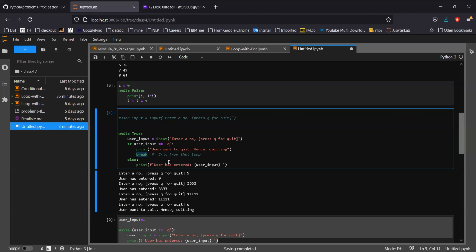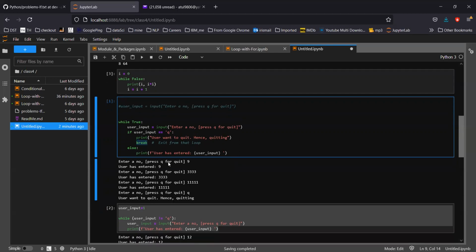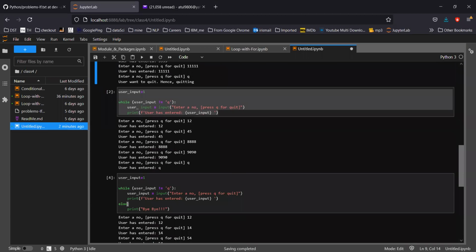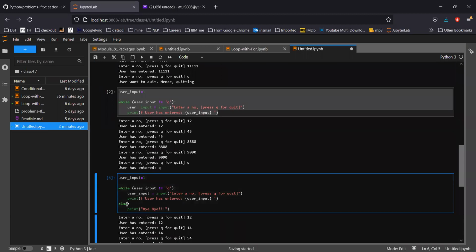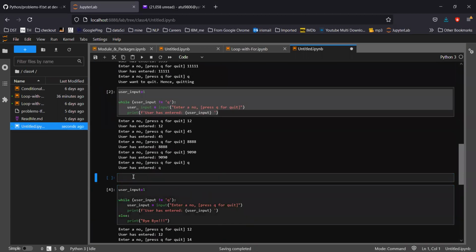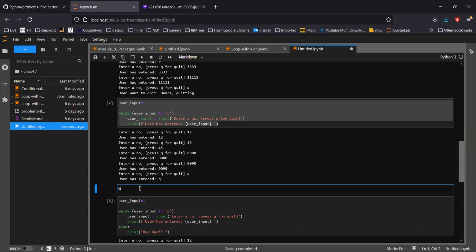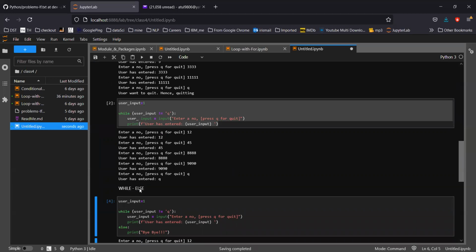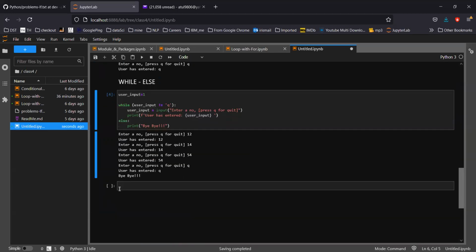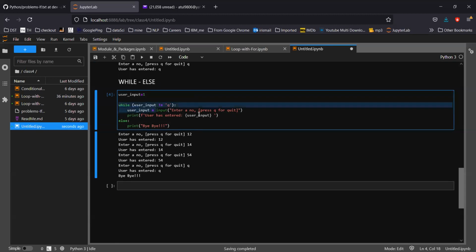And we have seen the else keyword. So let me write it down. This is called while and else. There will be only a single else with that. So while, and when while will be finished, then the else will be executed at last.